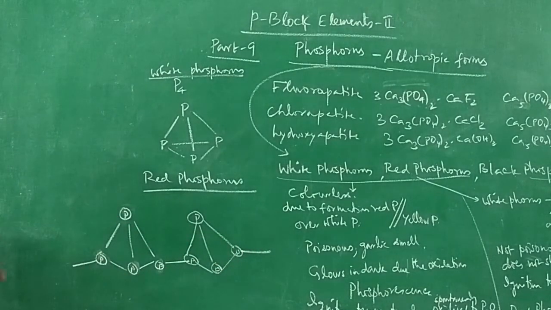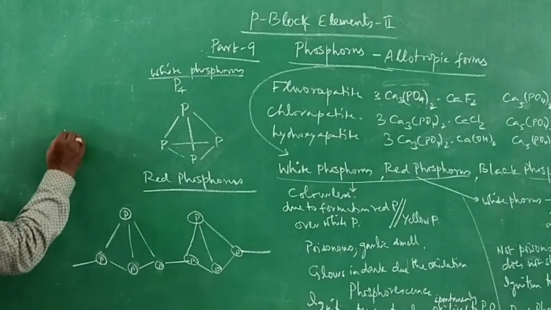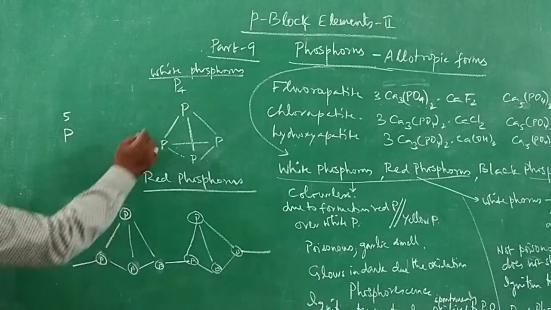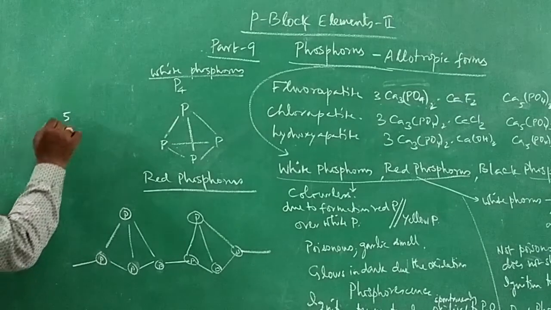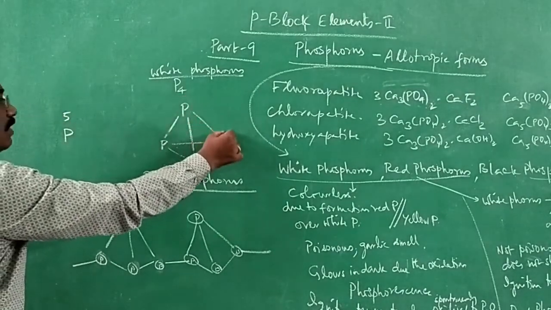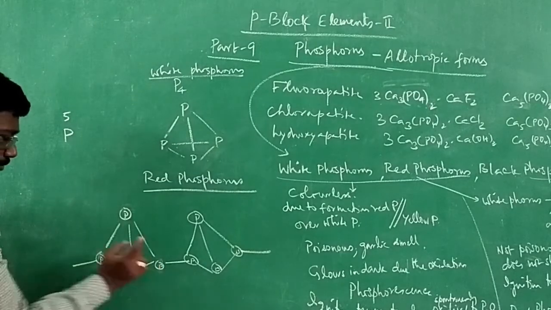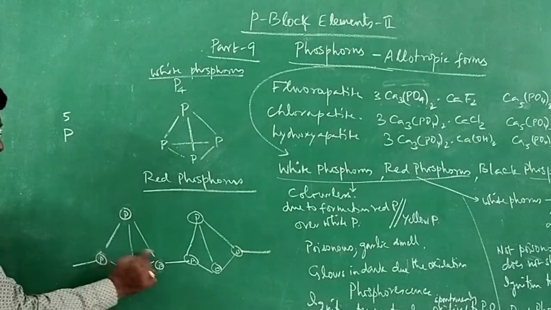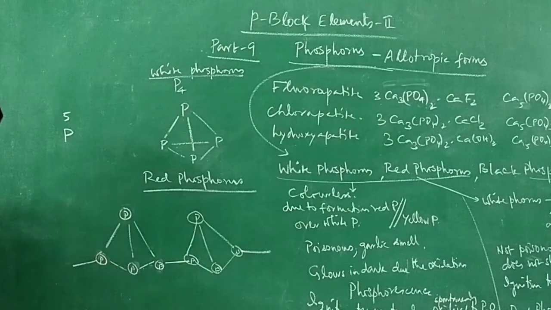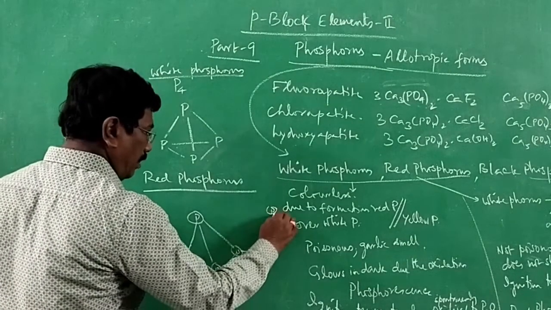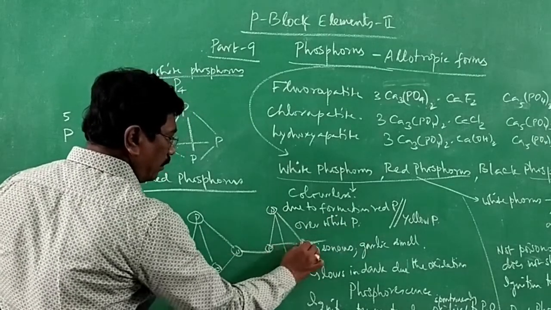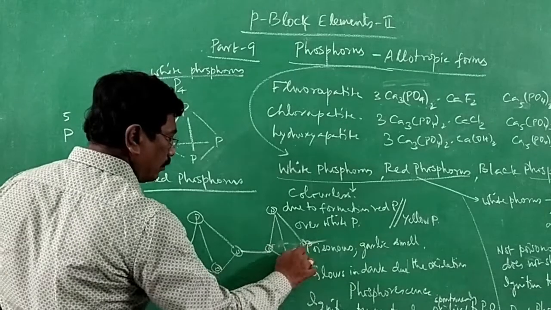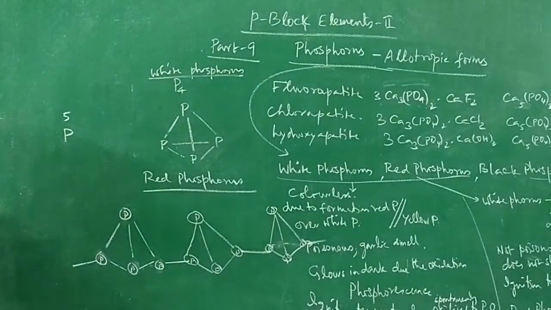That means around the phosphorus there are 3 bonds. Phosphorus in the outermost energy level has 5 electrons. Out of 5, 3 are utilized for the formation of bonds with the neighboring atoms. The 5th electron, one lone pair, remains with all the phosphorus. Likewise here also, 1, 2, 3, 1, 2, 3, everywhere only 3 bonds. Here this bond is missing. Instead it is bonded with this neighbor and the bond continues. P, P, P, likewise it will go. This is how the bond goes. That is the structure of red phosphorus.